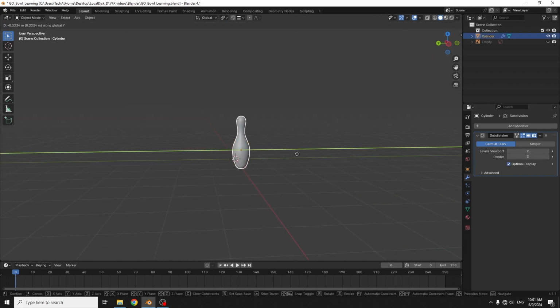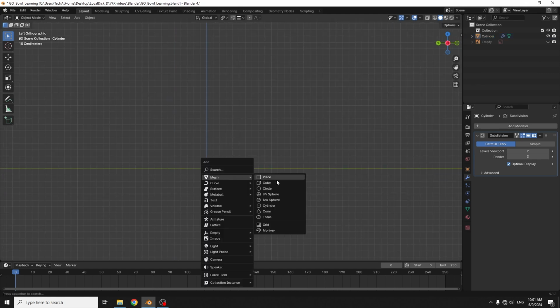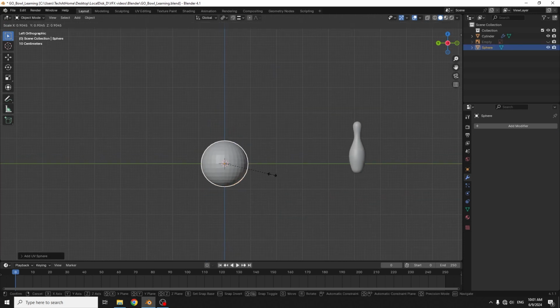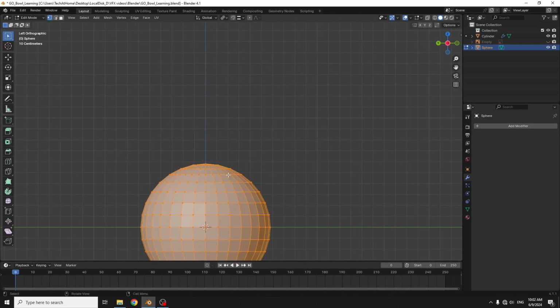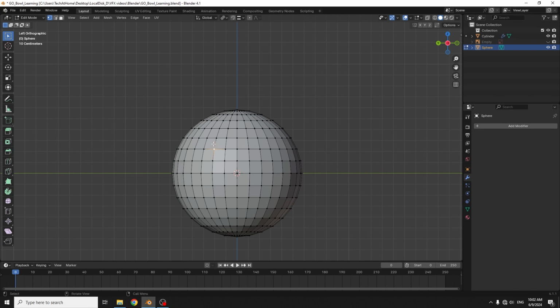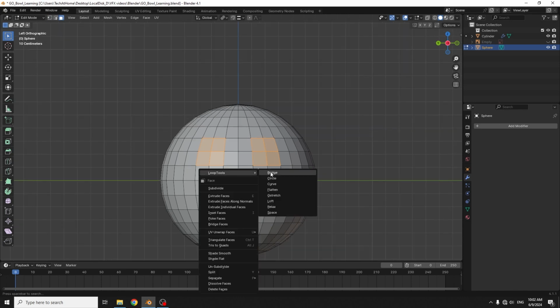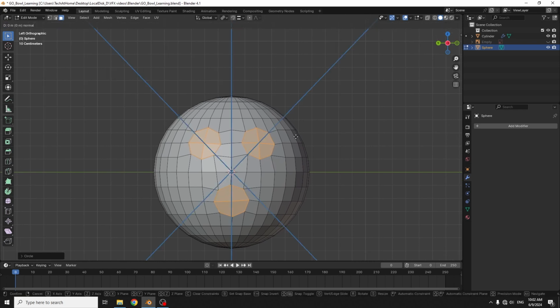Now I'll keep this side and start modeling the ball. Go to mesh, taking UV sphere, just scaling down. Tab edit mode. Go to face selection and select these faces. Right click, loop tools, circle. Now these square faces are converted to circle.